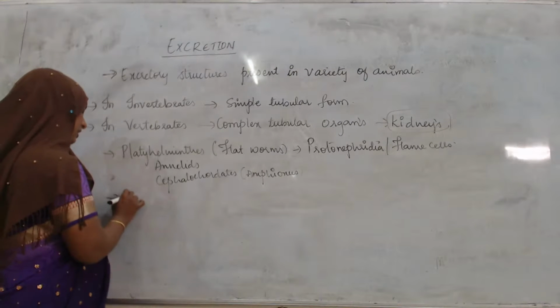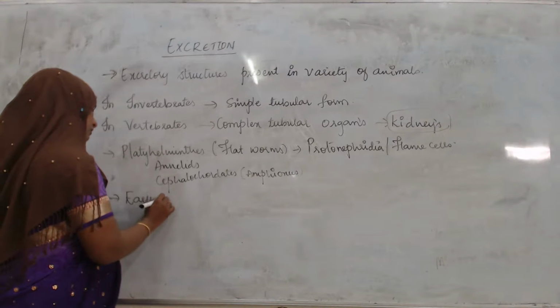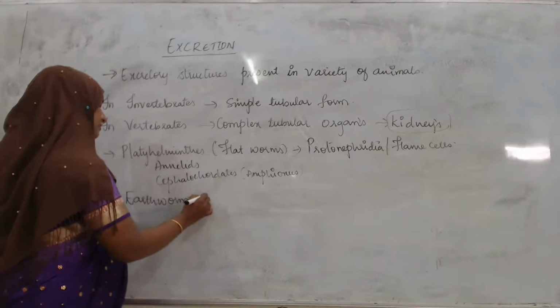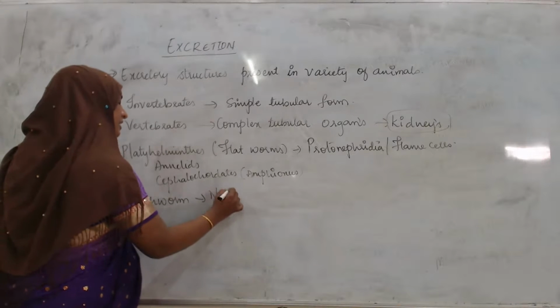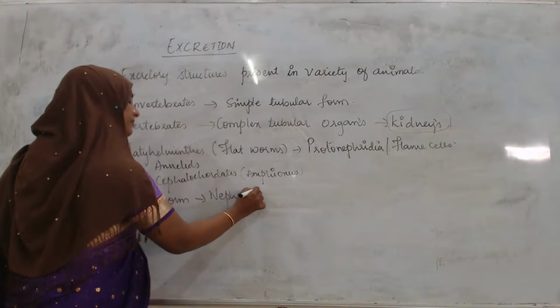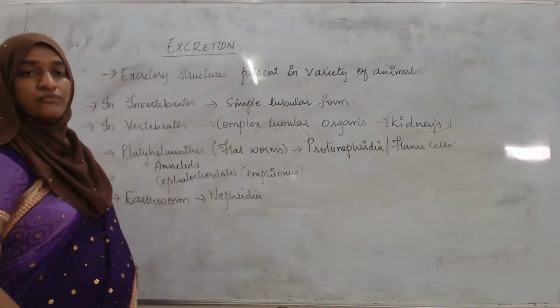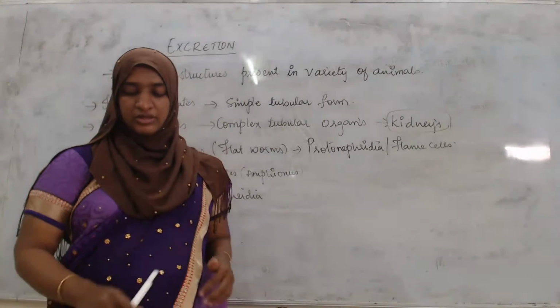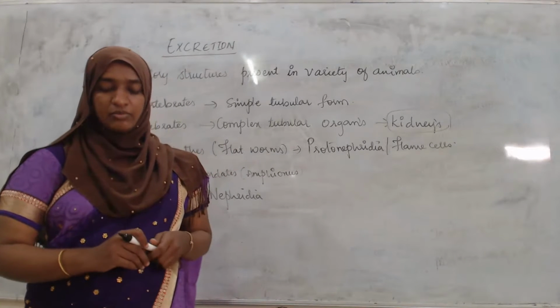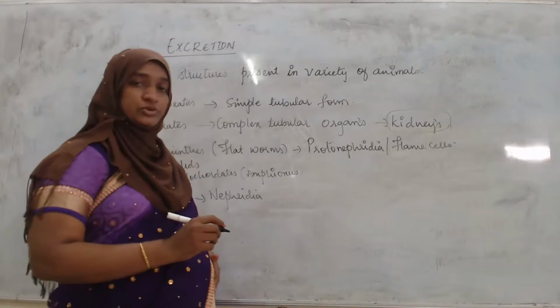That is in the earthworm. In earthworm there is a presence of nephridia, a tubular form for excretion.